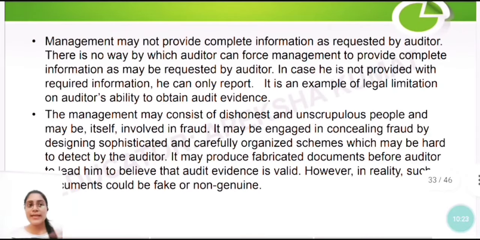Management may not provide complete information as requested by the auditor. Many of the times what happens is that the auditor asks for information from the management, but management is not able to provide all the information, the 100% total information, to the auditor, for some reason or the other. So there is no way by which the auditor can force the management. You cannot force the management that nahi humko ye information chahiye hai kuch bhi karke. You cannot do that. You can only request them. So this is also one of the limitations, right?